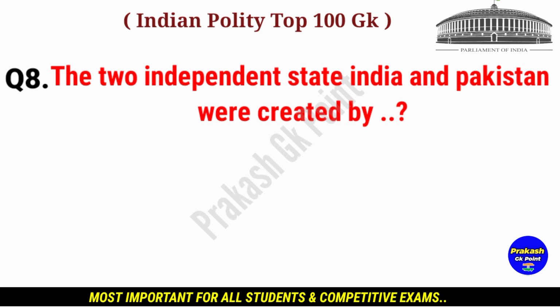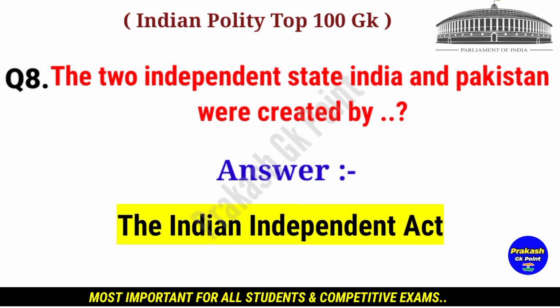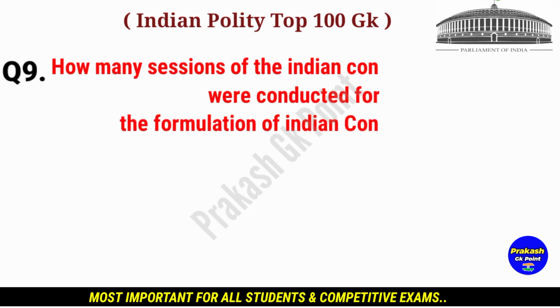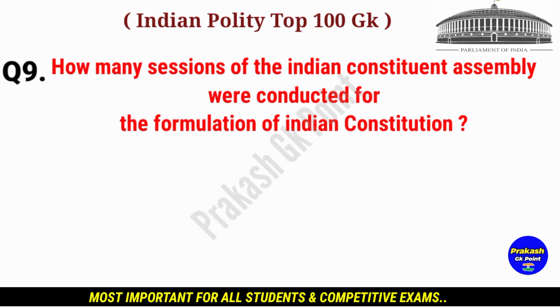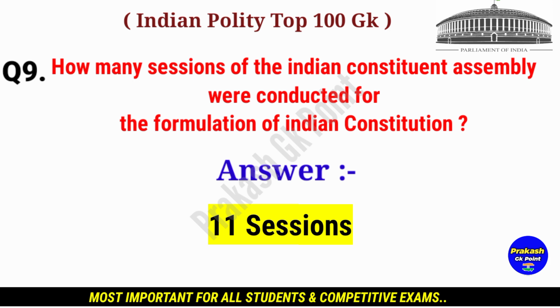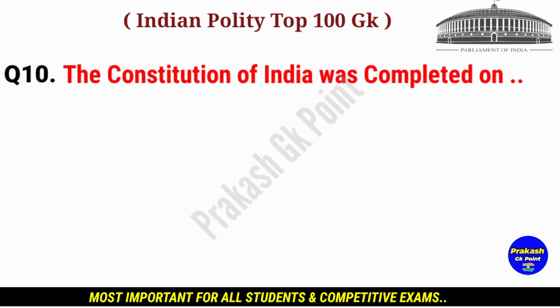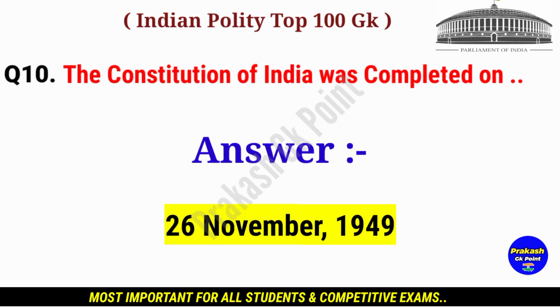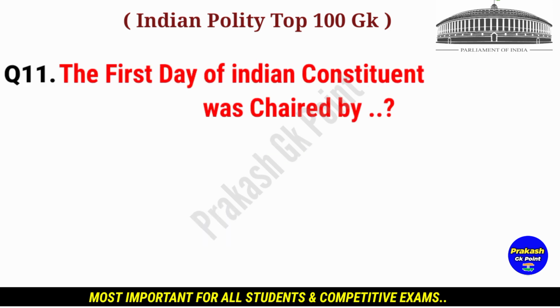The two independent states India and Pakistan were created by? Answer. The Indian Independence Act. How many sessions of the Indian Constituent Assembly were conducted for the formulation of the Indian Constitution? Answer. 11 sessions. The Constitution of India was completed on? Answer. 26 November 1949. Next question.